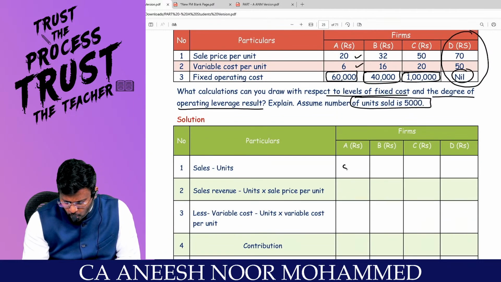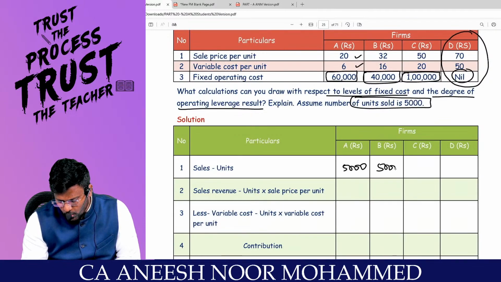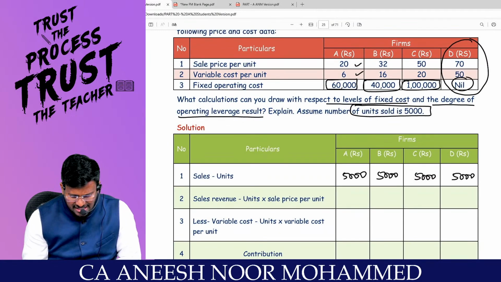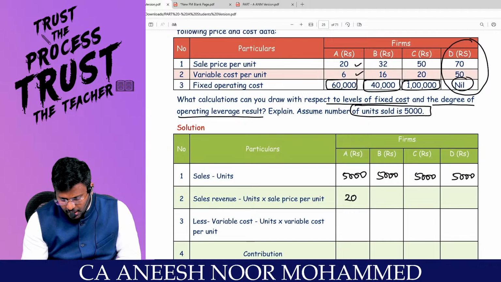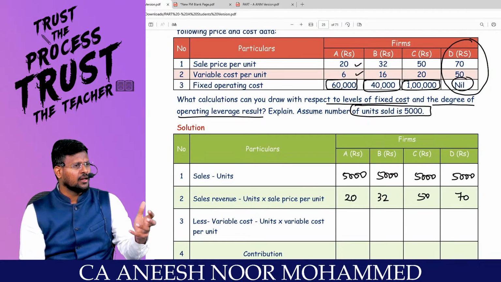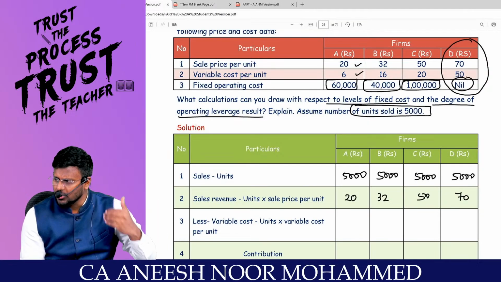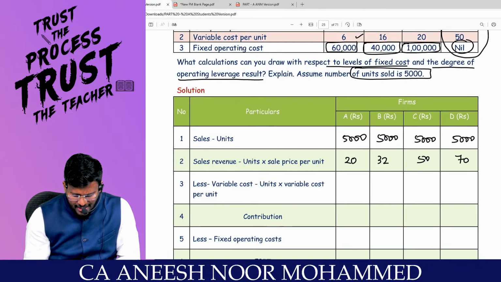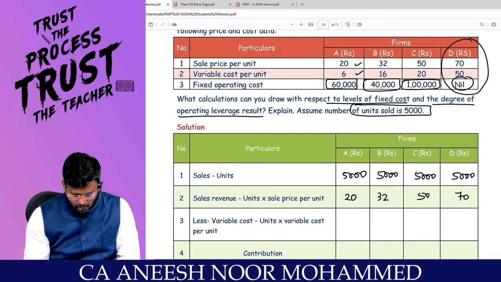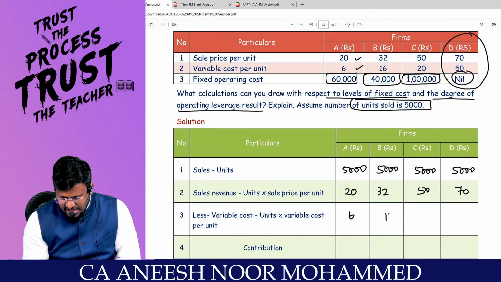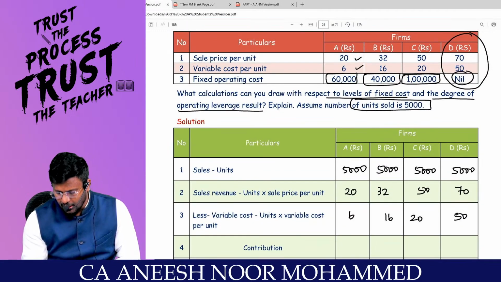Others companies, I have to check, sir. What is the sales unit for every company? 5,000, 5,000, 5,000, 5,000. Are you really with me? Sir, sales revenue. What is the selling price? 20, 32, 50 and 70, because every company will not sell at the same selling price, since all the 4 are different companies. Getting it? Less variable cost, which is 6, 16, 20 and 50. Are you all really with me?